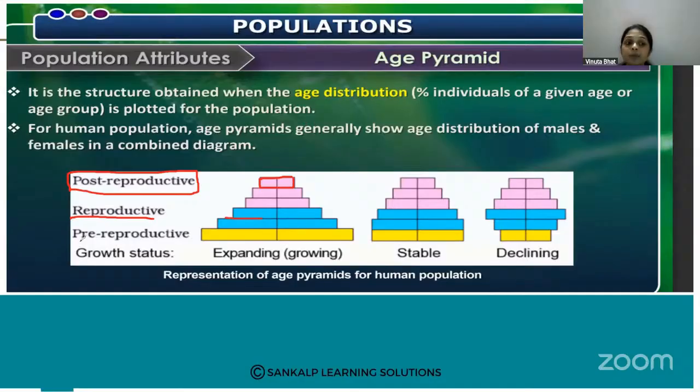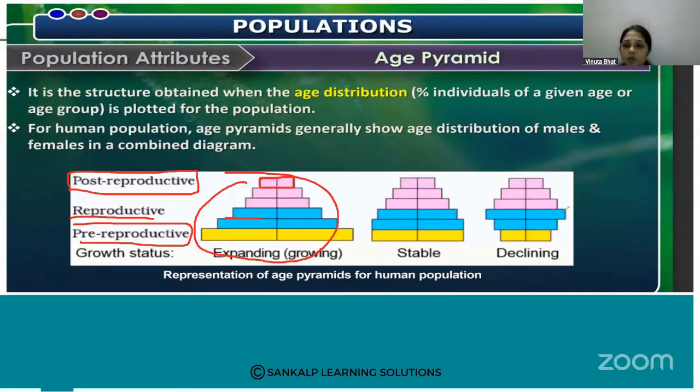In a particular geographical area, pre-reproductive means they will become reproductively active in the coming years. If the pre-reproductive population is larger, that type of pyramid is called the growing or expanding pyramid.